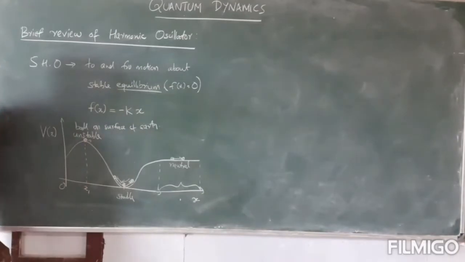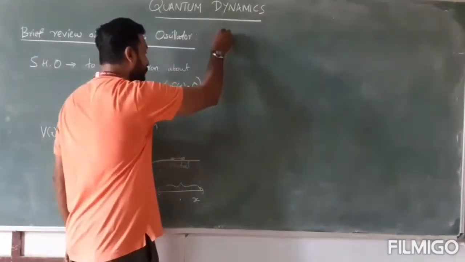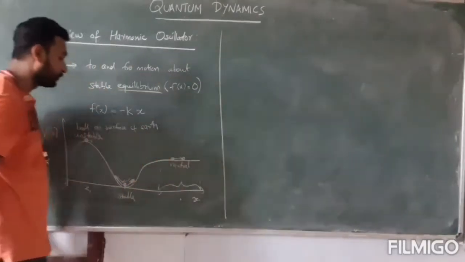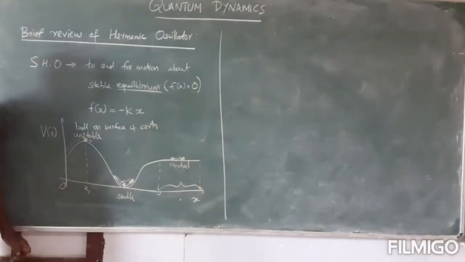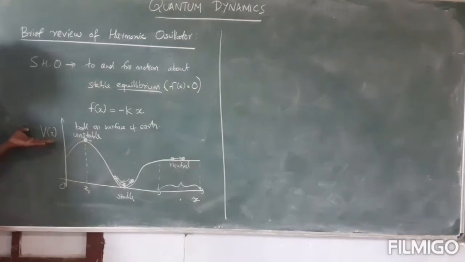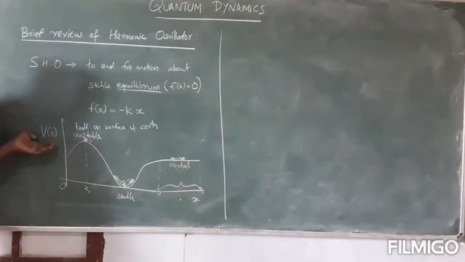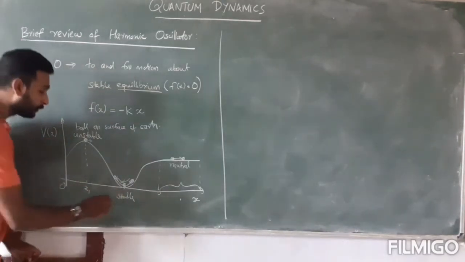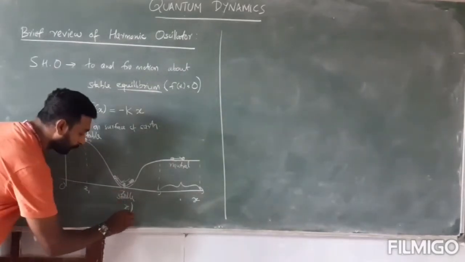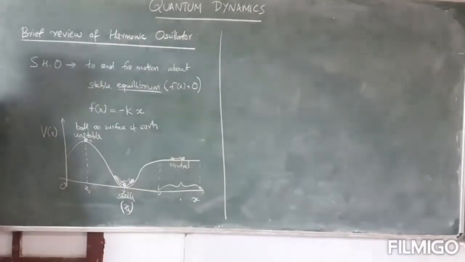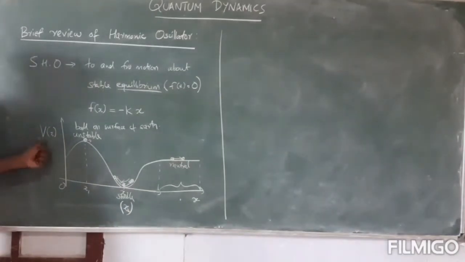Okay. Now we can have a simple condition. What are the conditions to treat this oscillation as a simple harmonic oscillator? For that I am going to expand my potential V of x about the stable equilibrium. I am denoting my stable equilibrium position as x0.